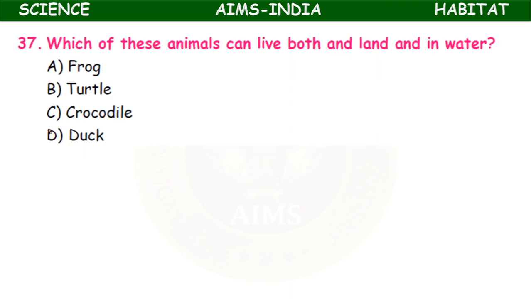Which of these animals can live both on land and in water? Amphibians, okay, amphibious life. So frog, turtle, crocodile, duck. Frog lives both on land and in water, turtle also, crocodile also, even duck also.